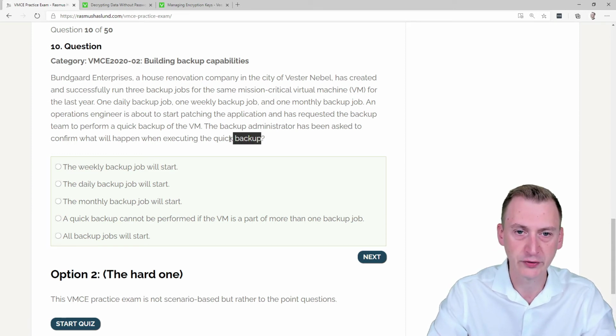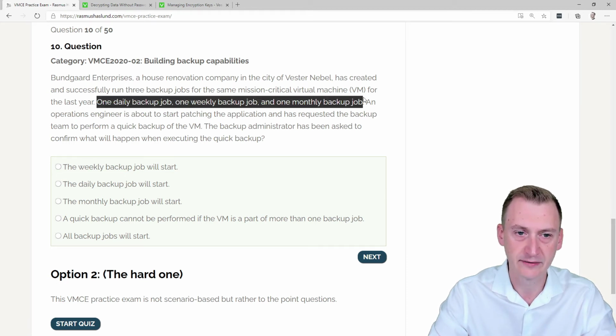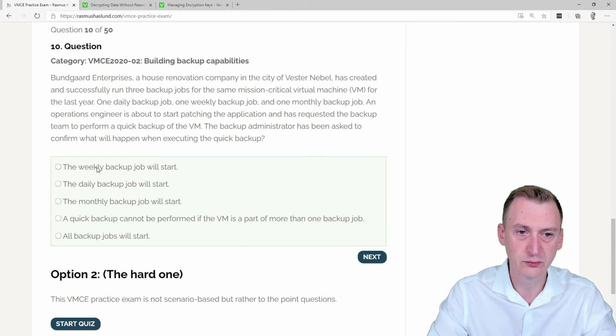So now that we know what a quick backup is, the real question here is then, well, they have 3 different jobs up here. So the weekly backup job will start. Okay, well, they have 1 of those. The daily backup job will start. They have that. Monthly job will start. Yeah. Quick backup cannot be performed if the VM is a part of more than 1 job, or all of them will start.